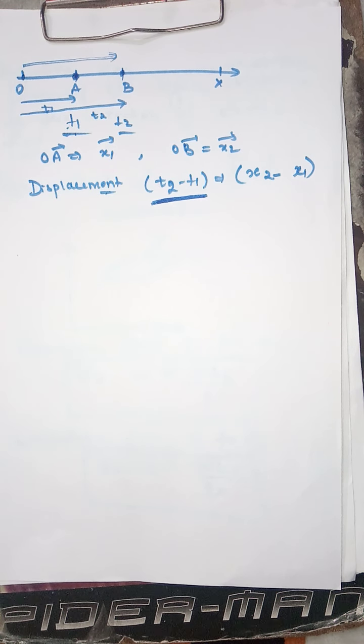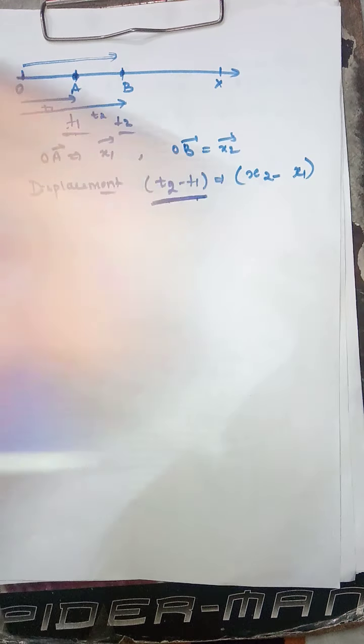Again I am repeating. The examiner asked us to calculate the displacement of the body in the time interval t2 minus t1.